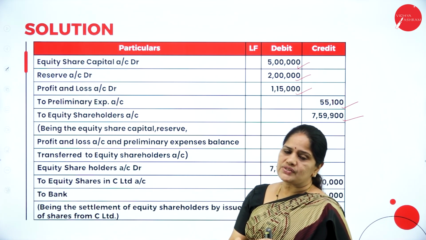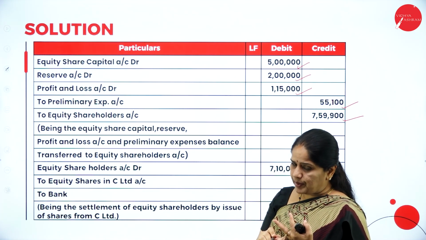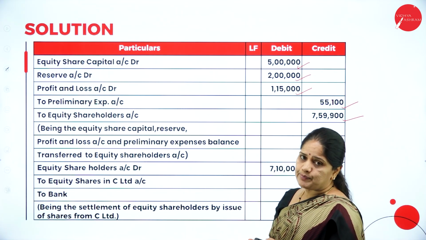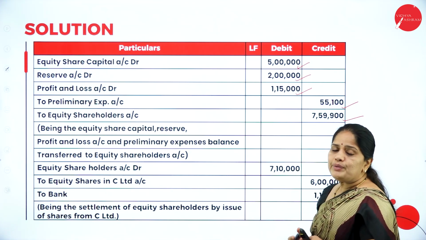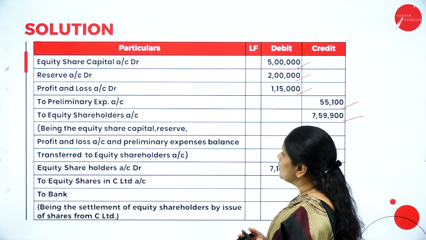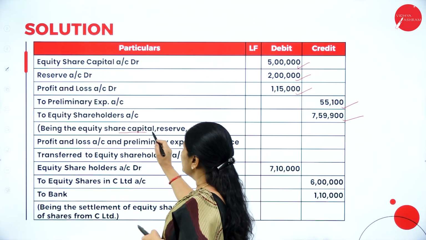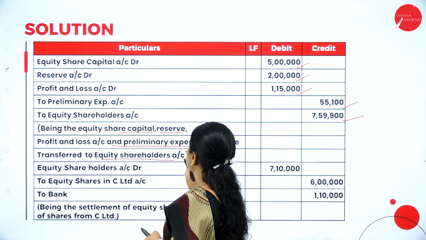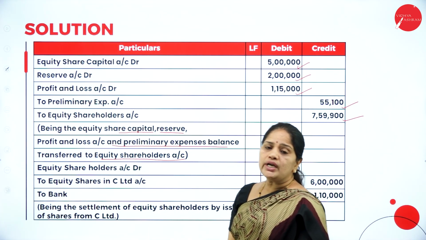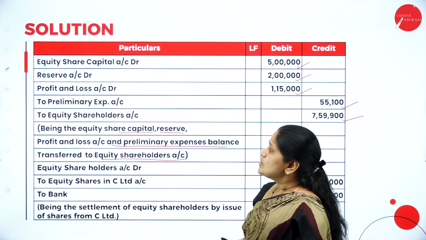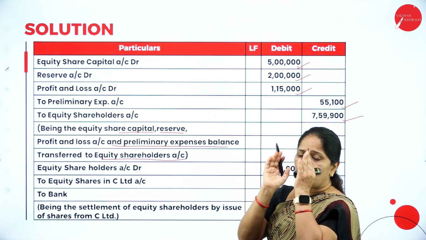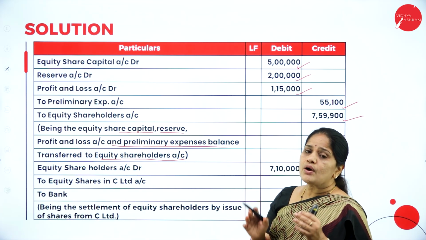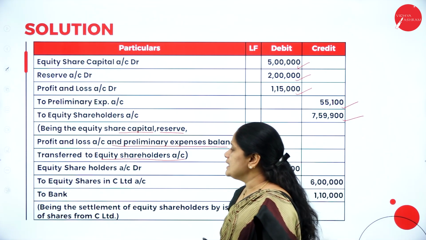So we have transferred all the reserves, all the capital and all the other preliminary expenses, which is a deferred expenditure. All of this has been transferred to the equity shareholders account, being equity share capital, reserve, profit and loss account, preliminary expenses balances transferred to equity shareholders account. Whatever is remaining on the balance sheet liability side, the rest of the funds will go to the equity shareholders account.